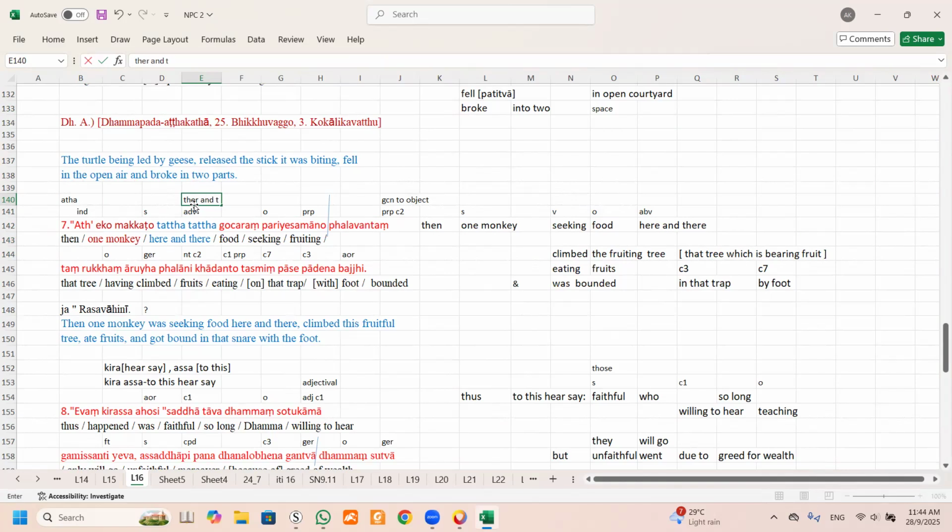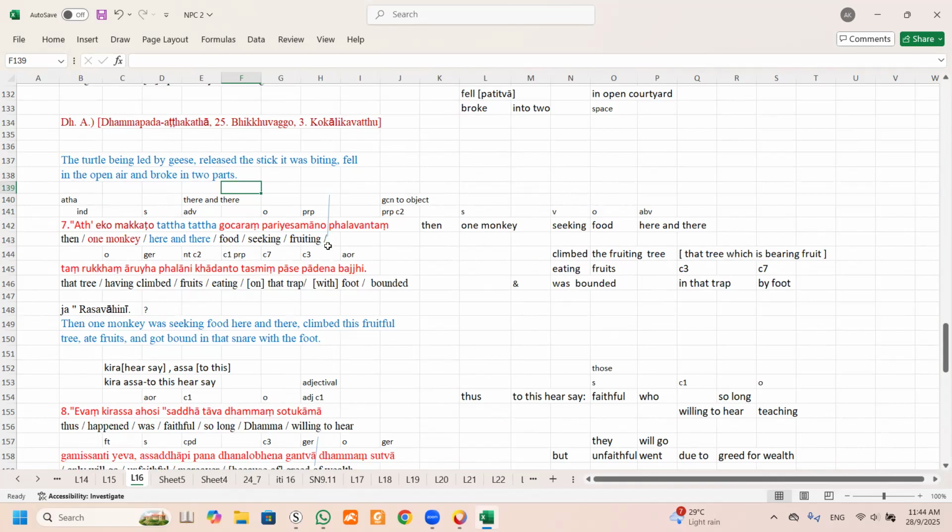In English, we won't use there and there. We say here and there. That is the way English is expressed. Pali says there and there. Okay. Now, we start with the subject. Subject is one monkey. Then we go around and look for